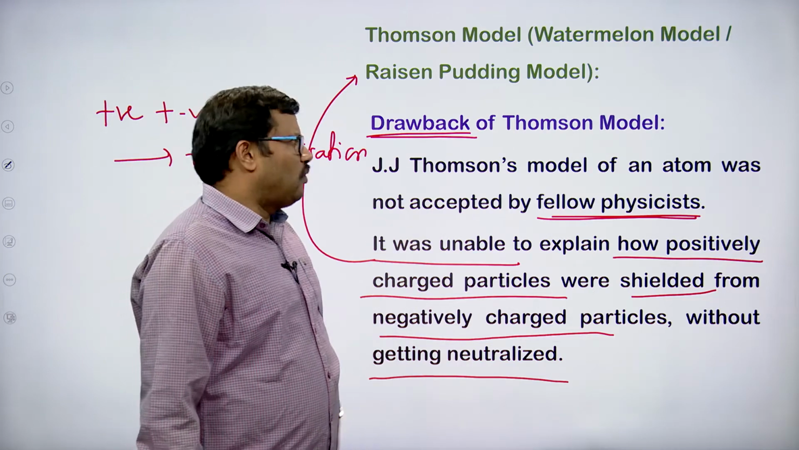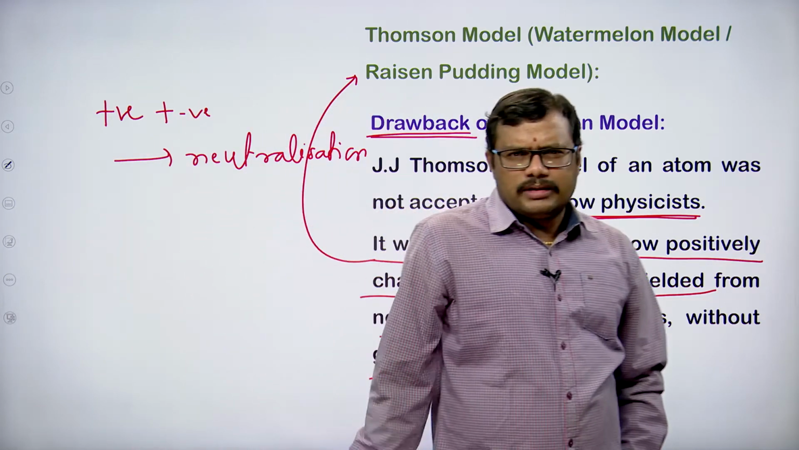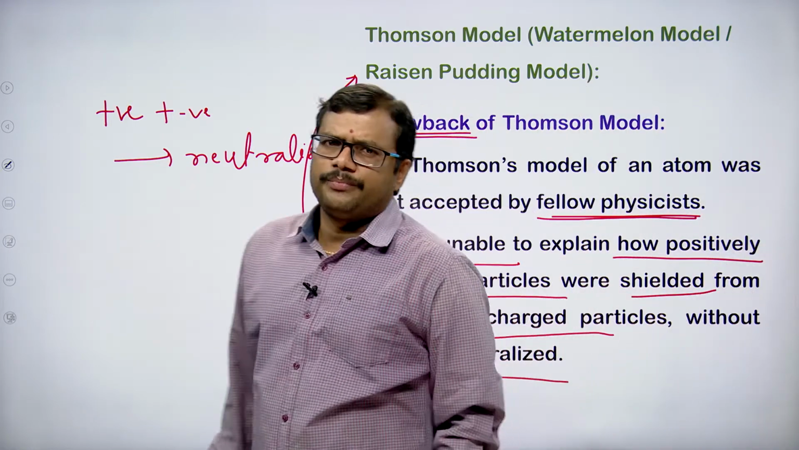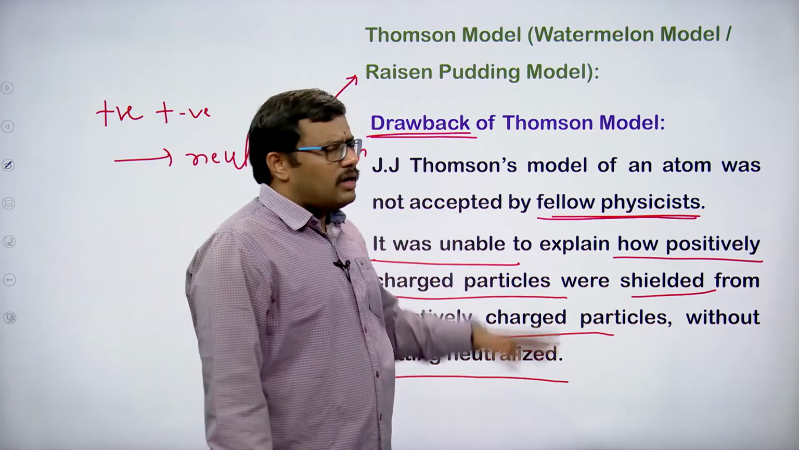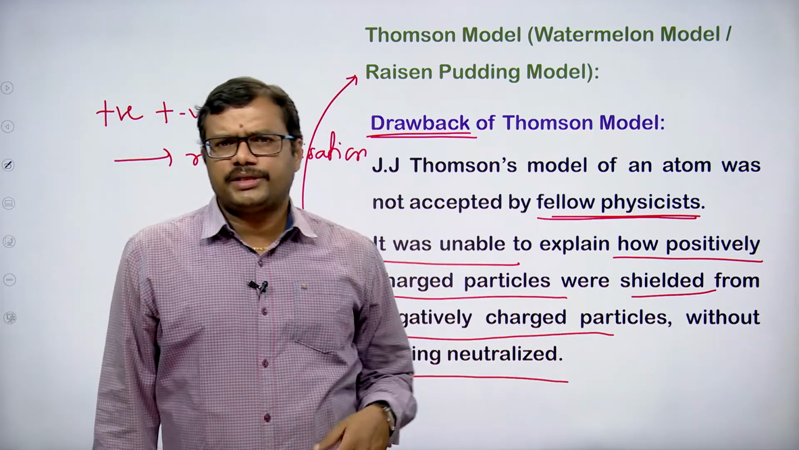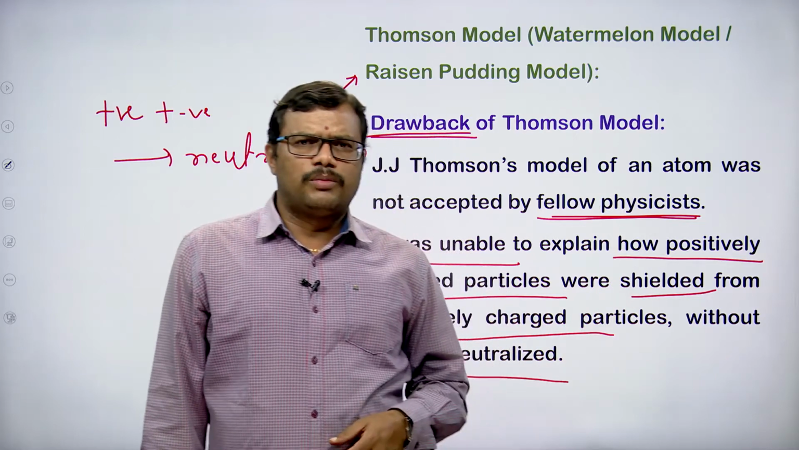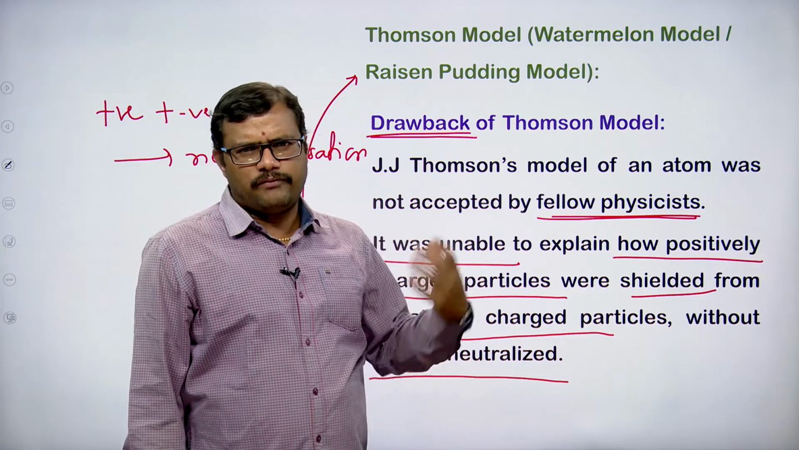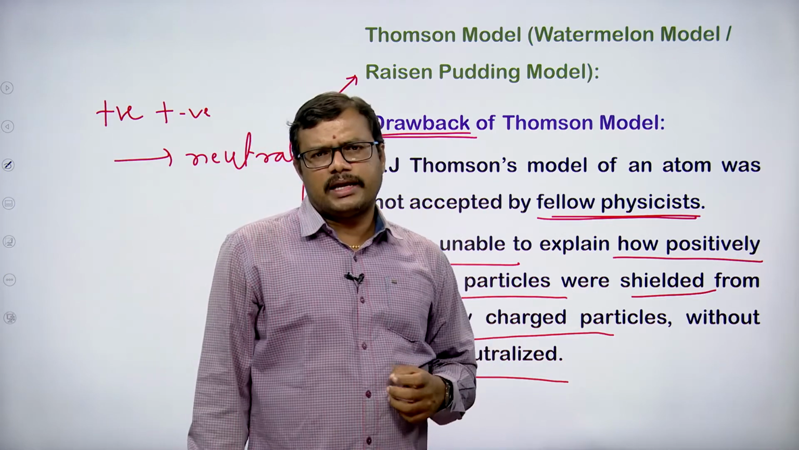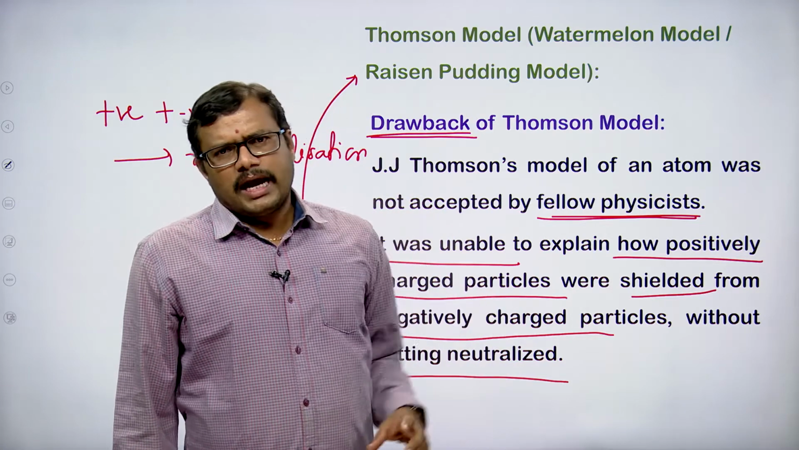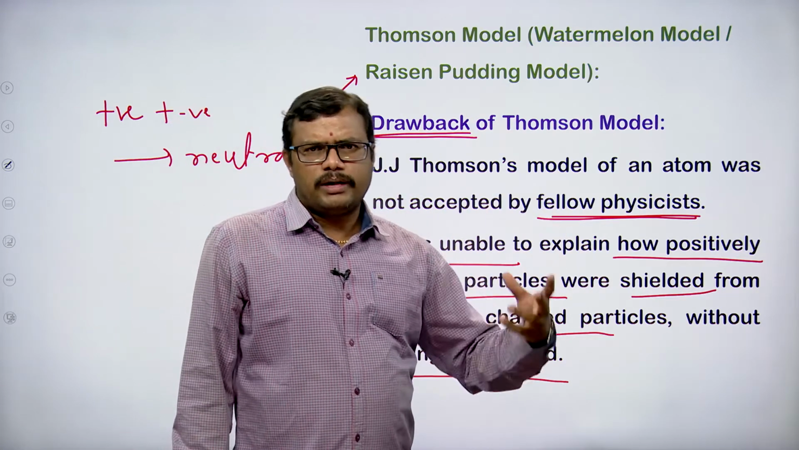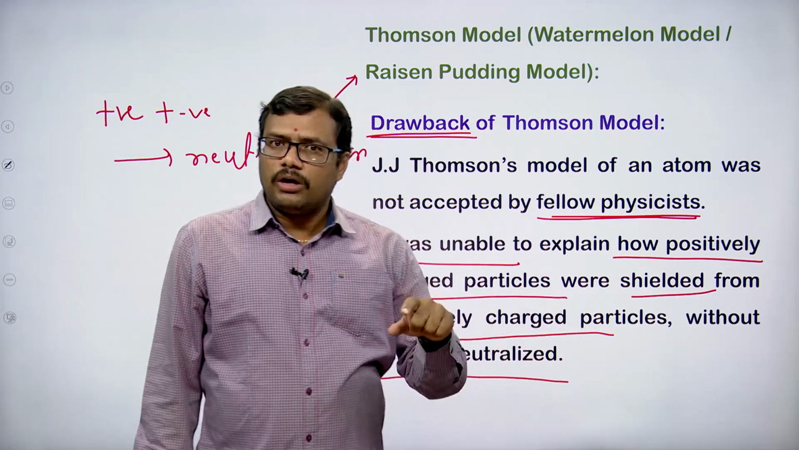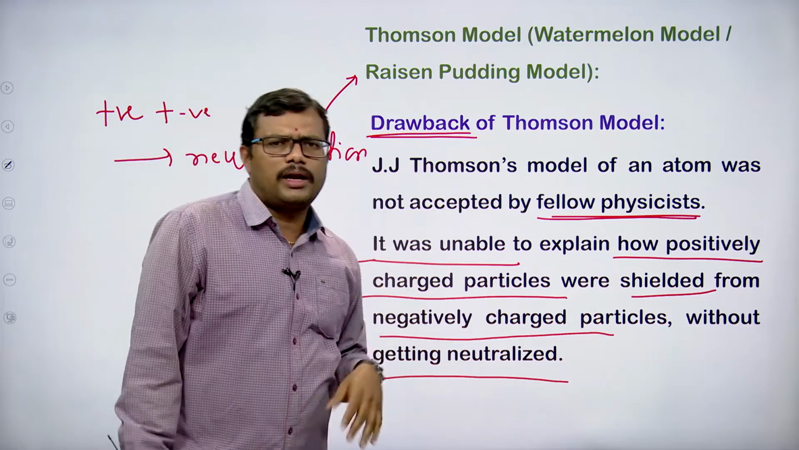Okay. And one more thing is that, more or less at the same time, Rutherford did the alpha scattering experiment. Moreover, if we observe, the Thomson model could not answer the observations made by Rutherford. Rutherford at the same time did some experiments. The main famous experiment is the alpha scattering experiment. In his alpha scattering experiment, he noted down some observations. Those observations could not be explained by taking the Thomson model into consideration.